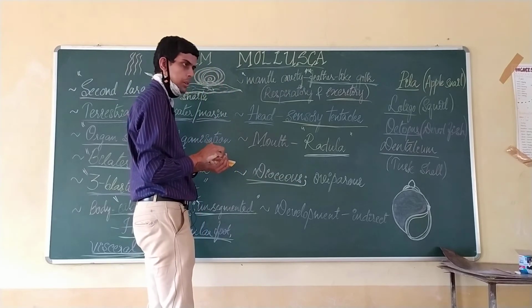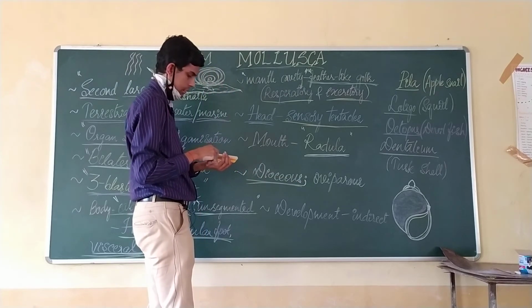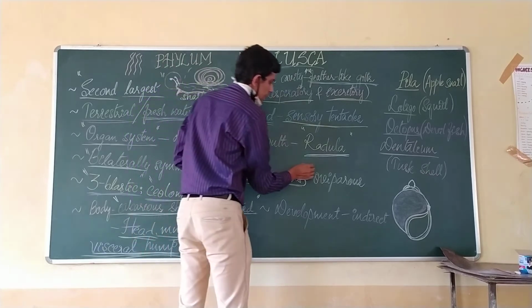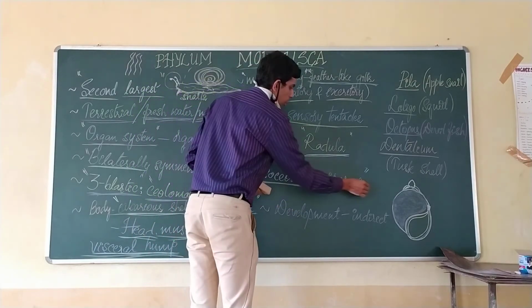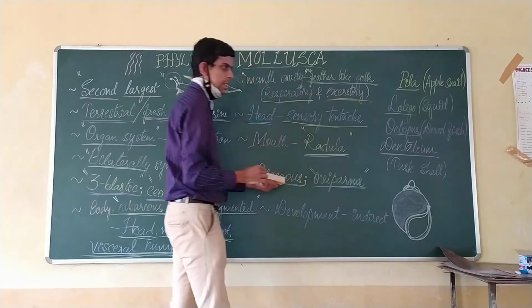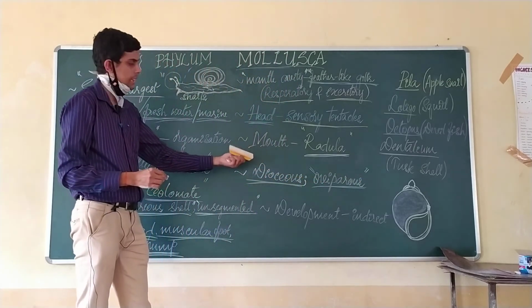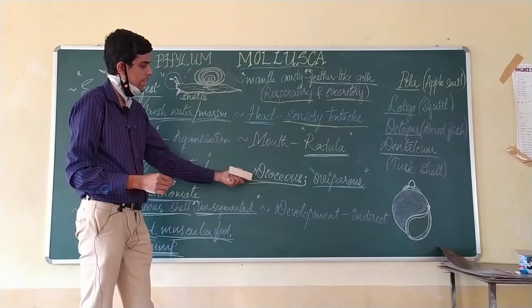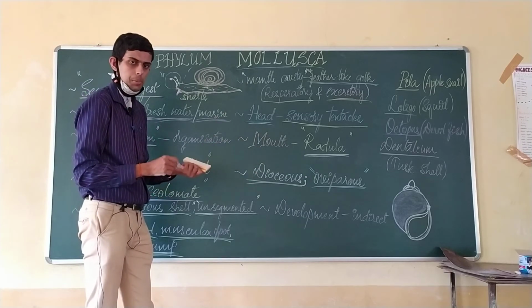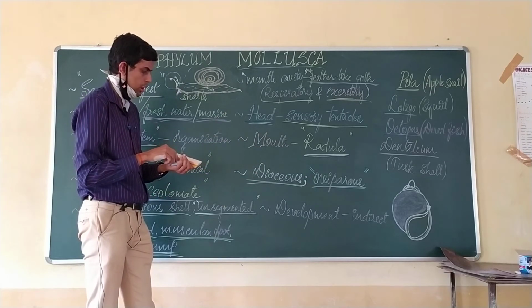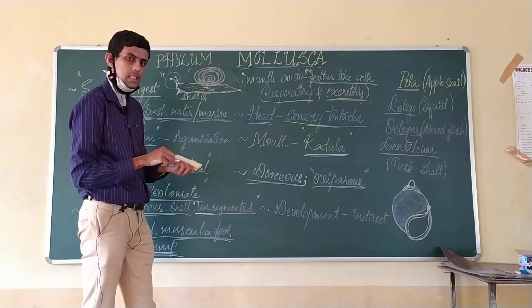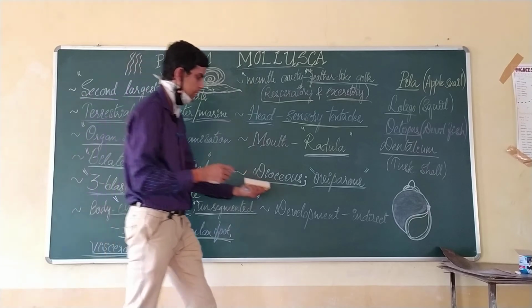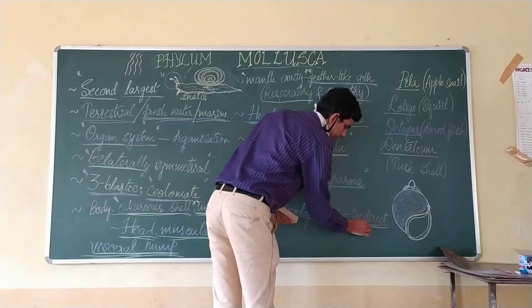And here the gender, while speaking about the male and female individuals, is similar to that of arthropodans, that is they are dioecious, and similar to arthropodans, even here they are oviparous, that is they lay their eggs and then that hatches into the larva and then that develops into a mature individual. So if that is an oviparous organism, that has to be indirect development, right.